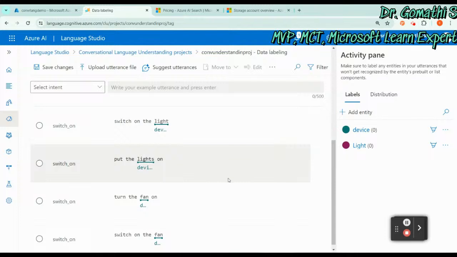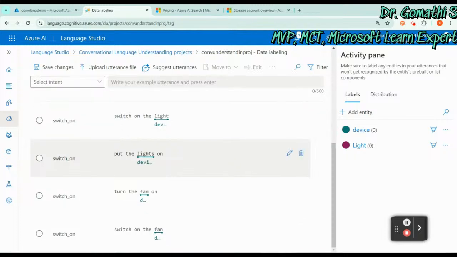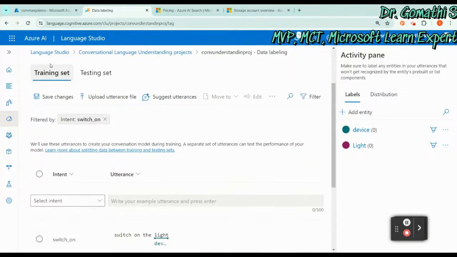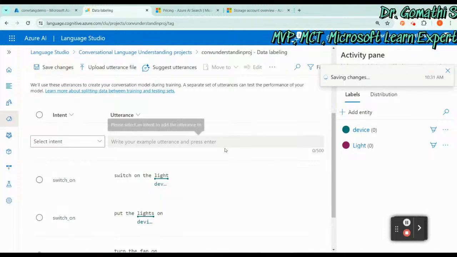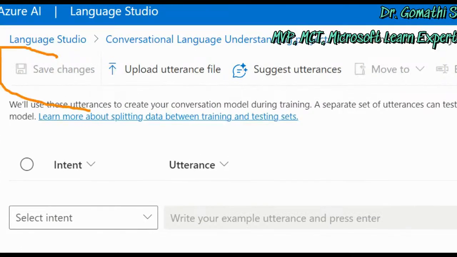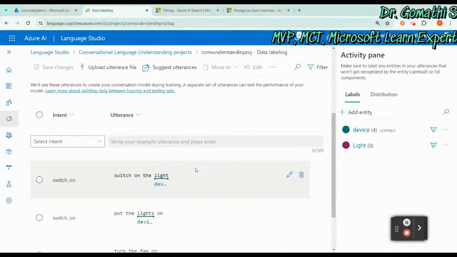Now what is the intent? Switch on. Utterance, put on the fan. And the device is what? You can select the fan. So whatever intent you have created, whatever data you have labeled, you have to save the changes. So don't forget to save the changes here. That is very very important.